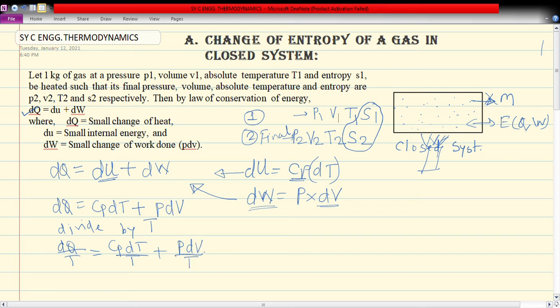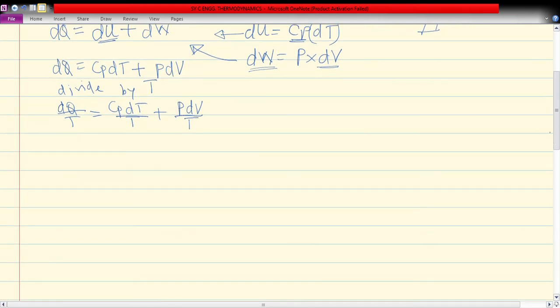Now we know for a reversible process, dq upon T is known as ds.